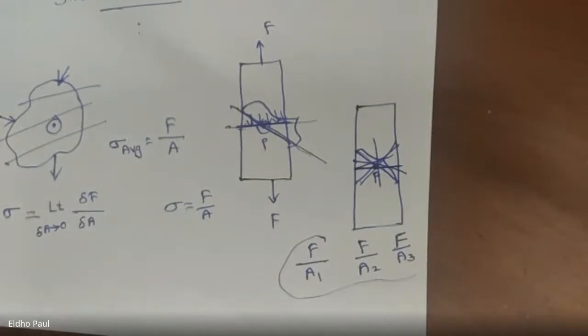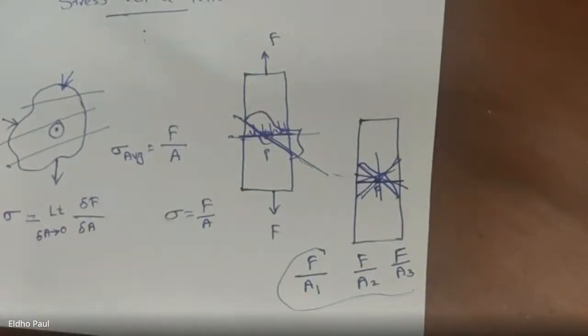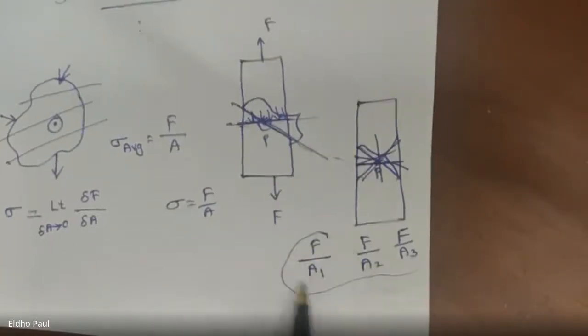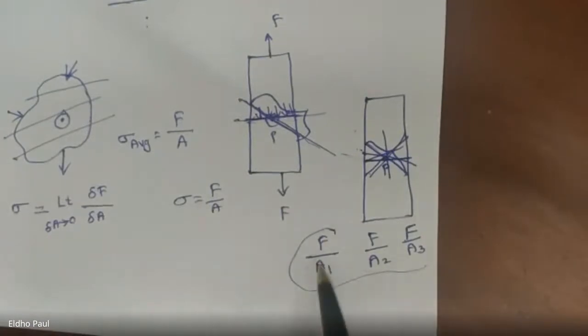So by cutting with the different planes passing through that point P, I have an infinite number of planes for cutting through P. From there, I get an infinite number of stress values, because when I cut with different planes, the cross-section area across each plane is different. Then the denominator term of force by area will be different. So for a particular point, there are an infinite number of stress values.